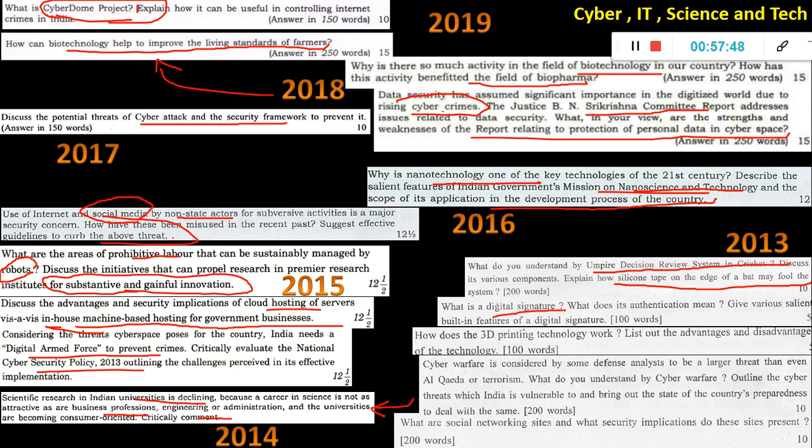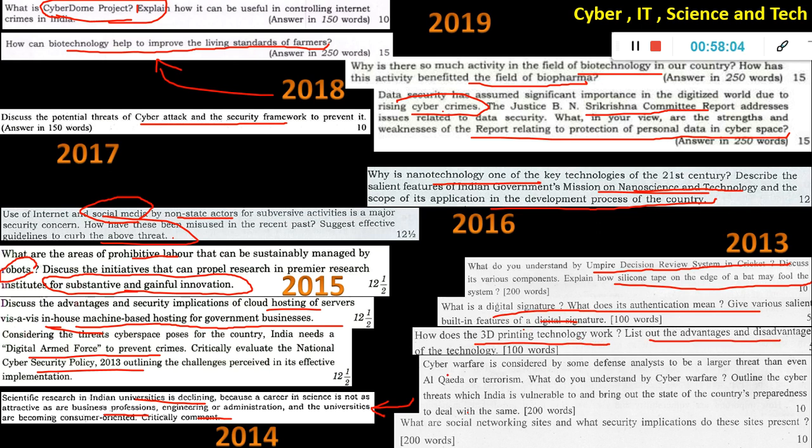Okay, digital signature: in 2019 prelims, a detailed question came. What is the difference between digital signature and digital sign? Two different things, so the features of that were asked. And here 3D printing technology, again in 2018 prelims they asked what the applications of it are. Okay, so here they are asking to list out the advantages and disadvantages of it.